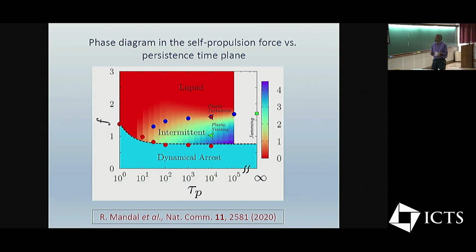And in particular, today I'll be talking about only the liquid phase. So one has the limit tau_p going to infinity, and one has the value of F, which is near 3, above this line, above this point. So the system is in a liquid state. And what I want to tell you today is that that liquid is a very unusual liquid in the sense that it exhibits many kinds of phenomena, many kinds of properties, which one doesn't see in a standard thermal liquid.